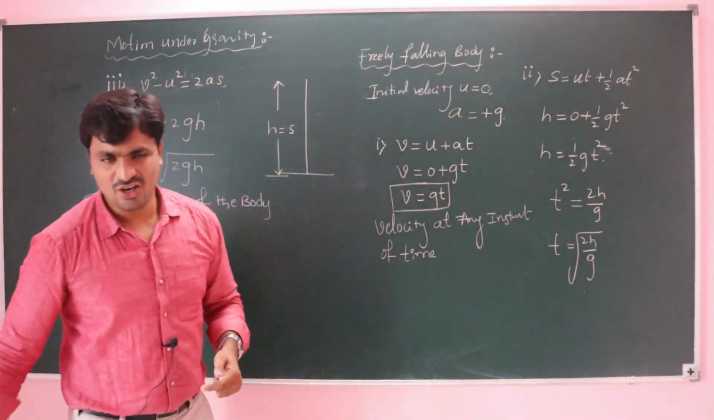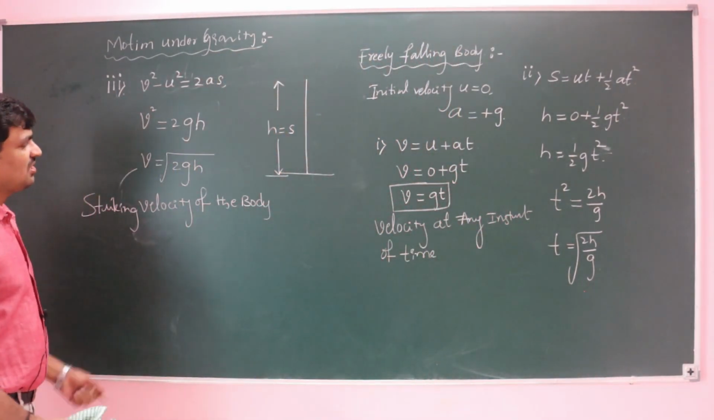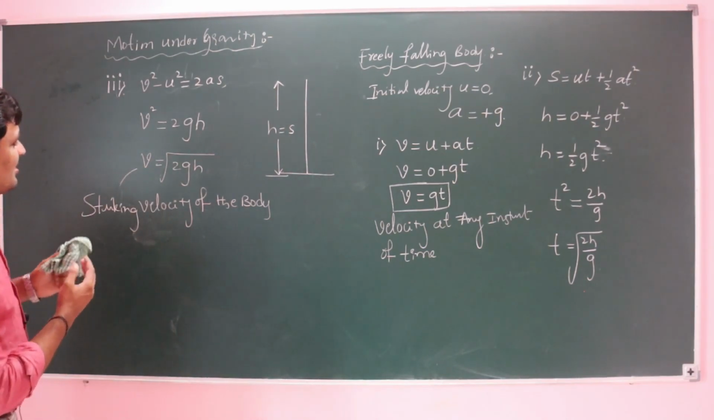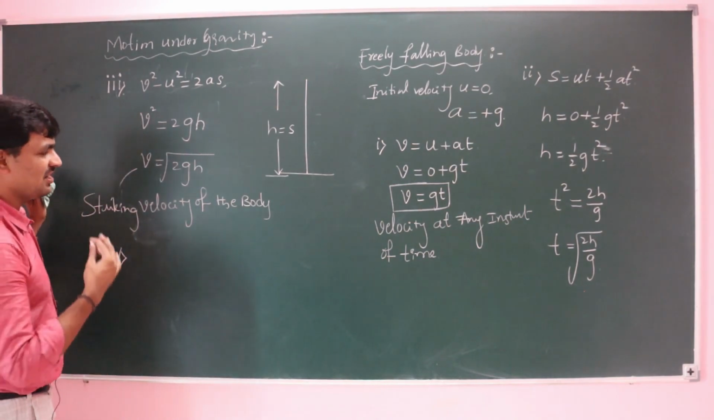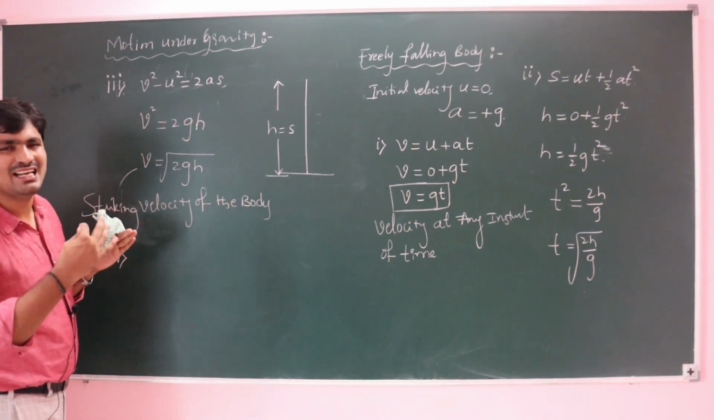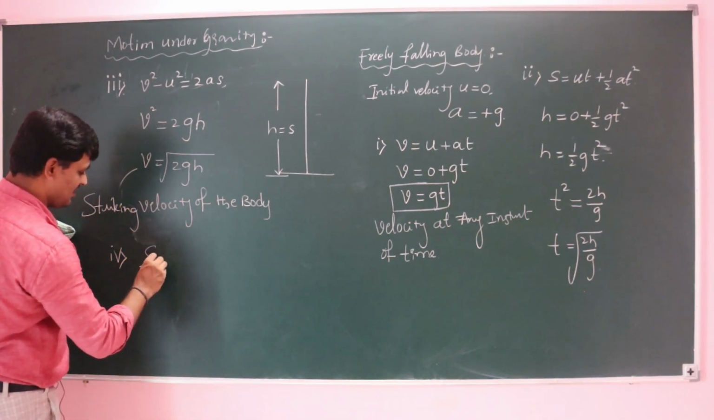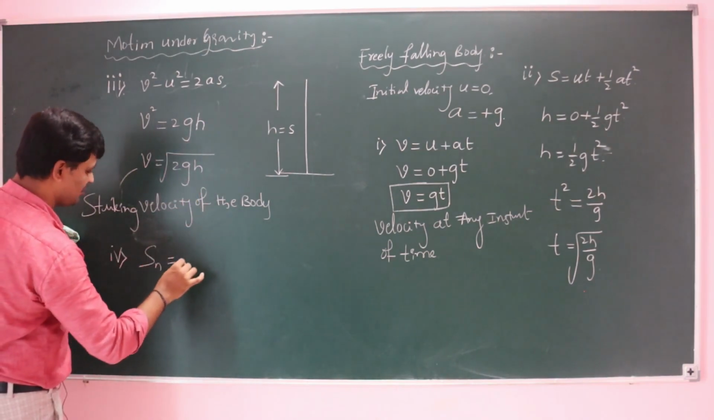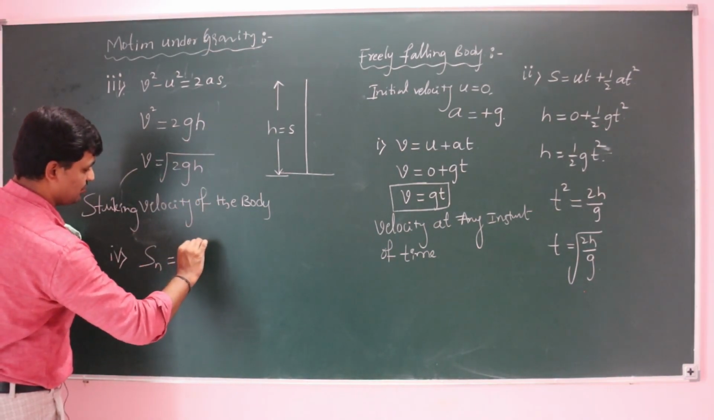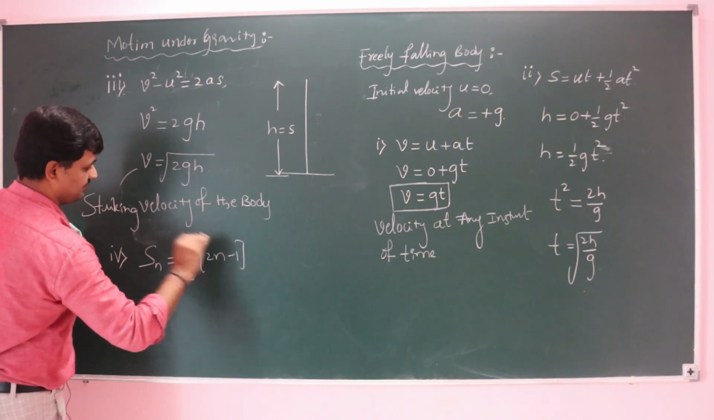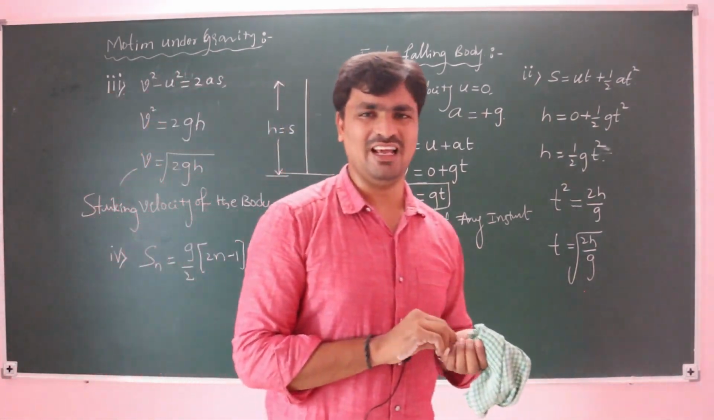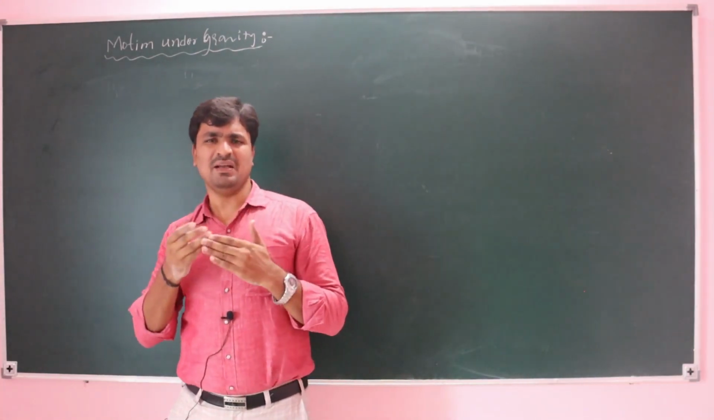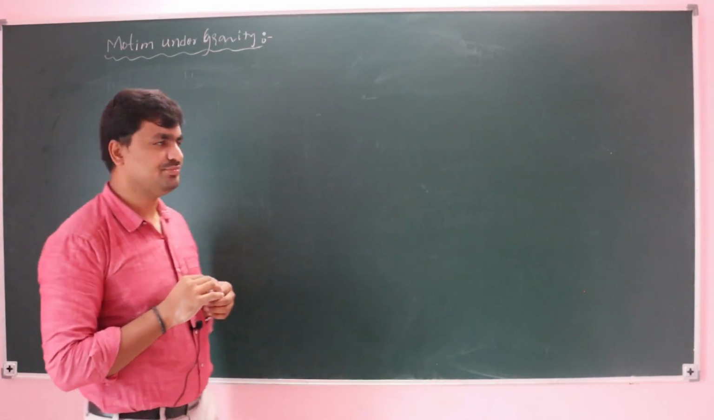That is simply about freely falling body conditions. Now, in case they ask about the nth displacement, that is, the displacement traveled by the body in the nth second, we take Sn is equal to initial velocity 0, then g by 2 into 2n minus 1. Now we'll see some applications regarding freely falling bodies.